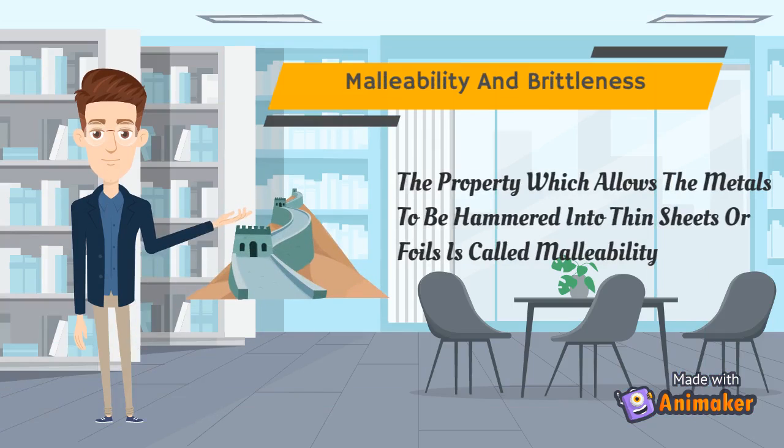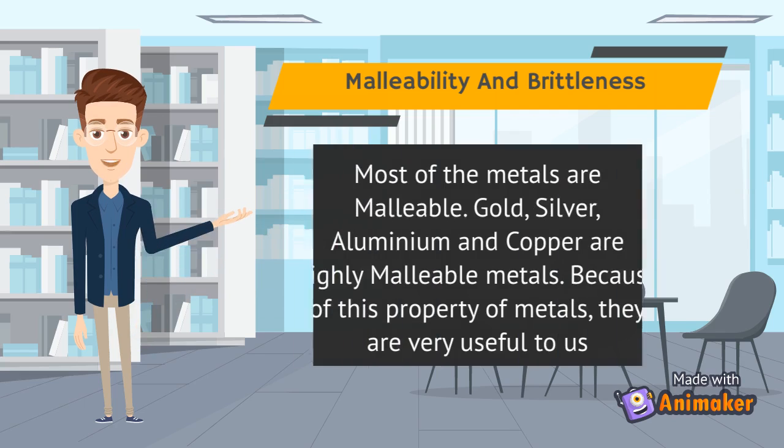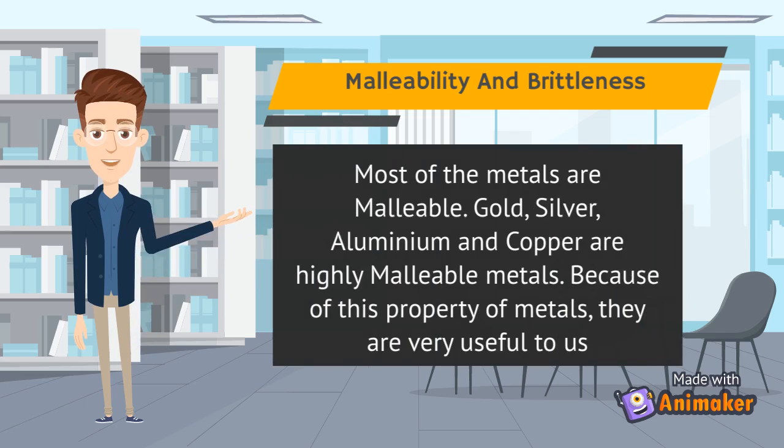Malleability and brittleness. The property which allows the metals to be hammered into thin sheets or foils is called malleability. Most of the metals are malleable. Gold, silver, aluminium and copper are highly malleable metals. Because of this property of metals, they are very useful to us.